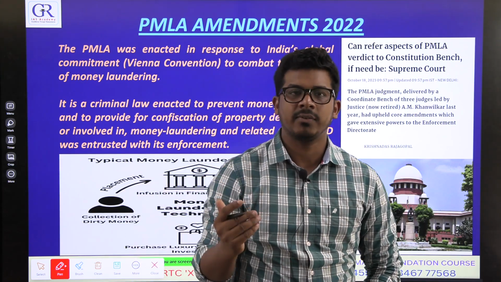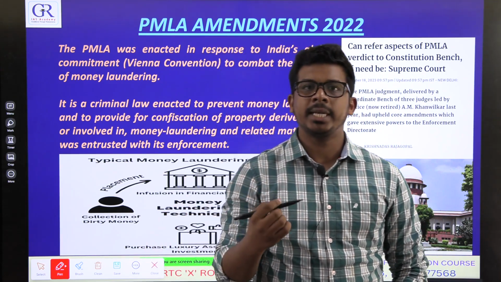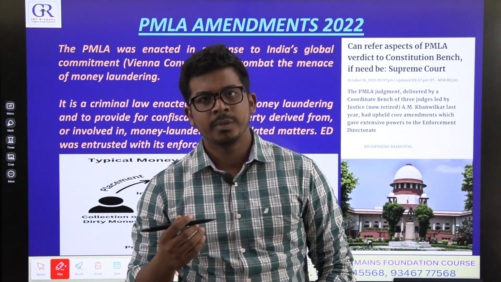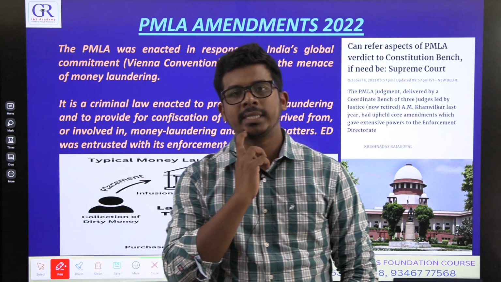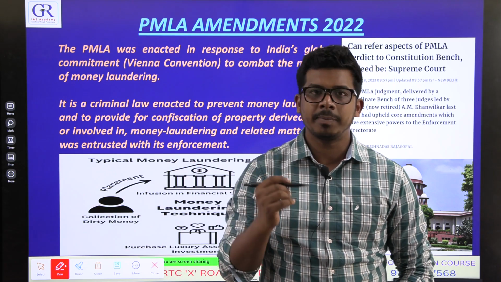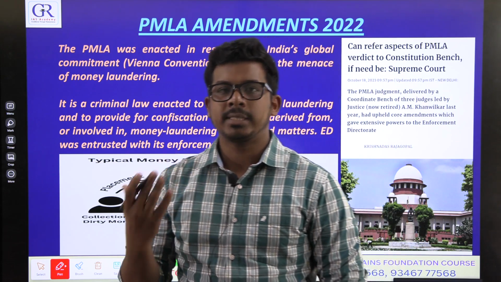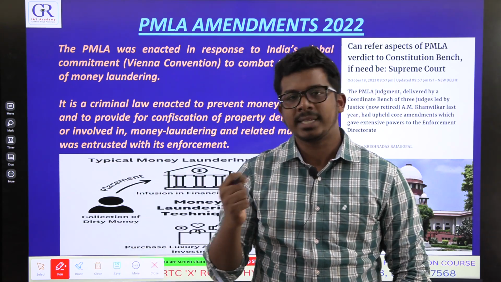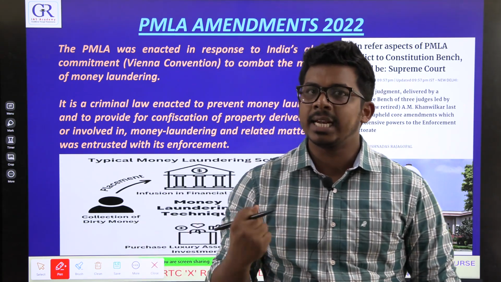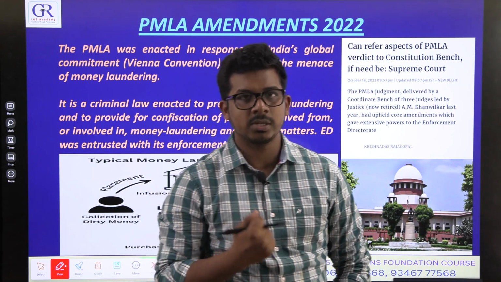So what is black money, first of all? Any money obtained illegally is called black money. If a government officer takes a bribe, he is not supposed to take it legally. So it is illegally obtained money, called black money. He cannot show it in his accounts to the income tax department. Every officer is supposed to show his income to the income tax department every year so that he can be taxed properly. But when someone obtains money illegally, they cannot show it. So they have to hide it from the system. It is not visible. It is black.